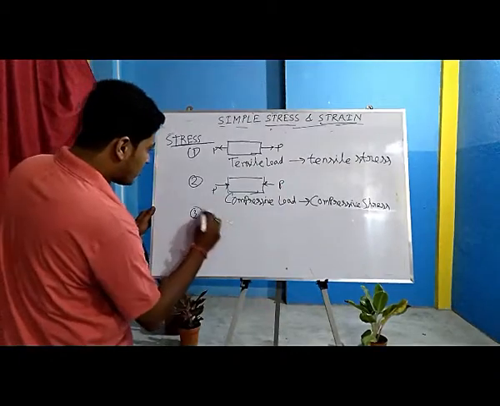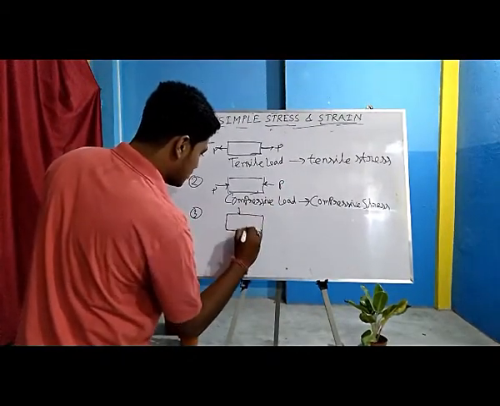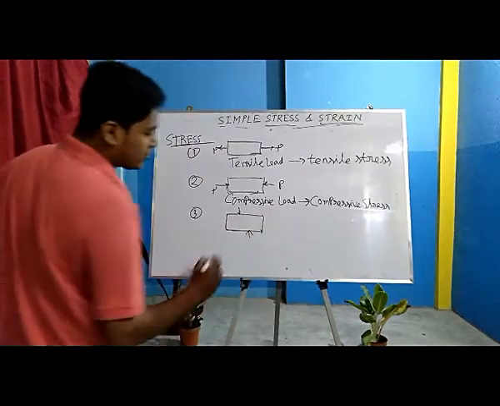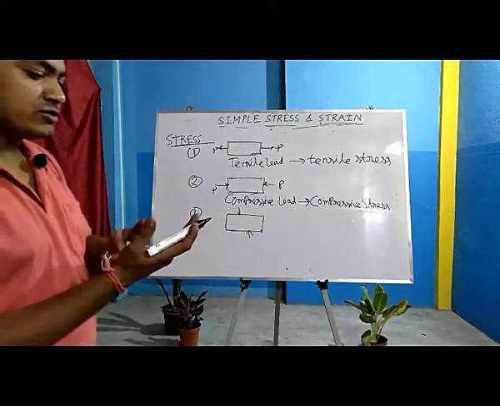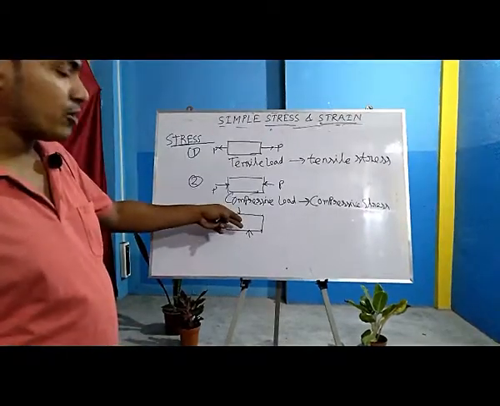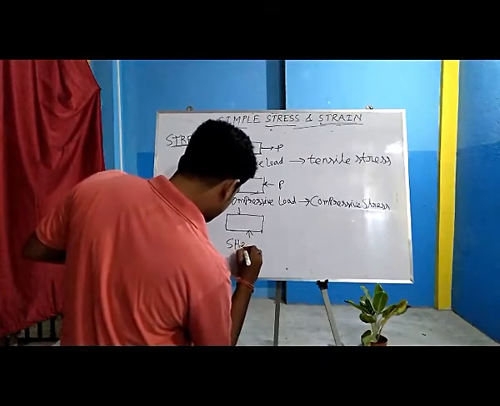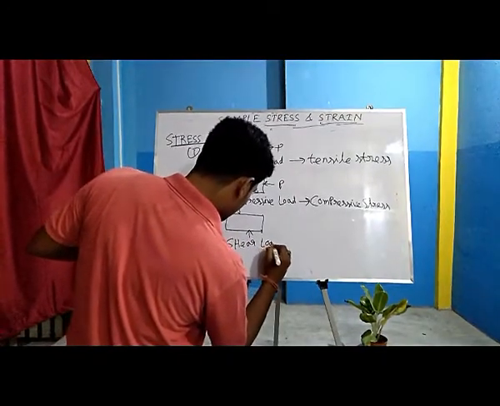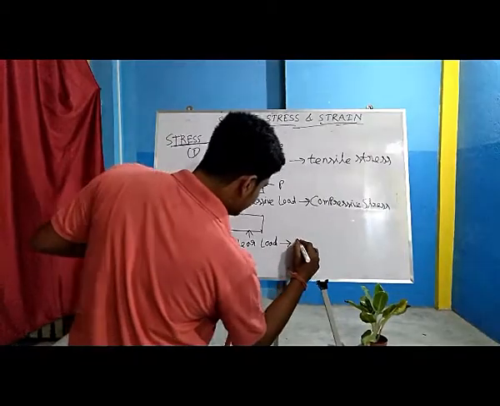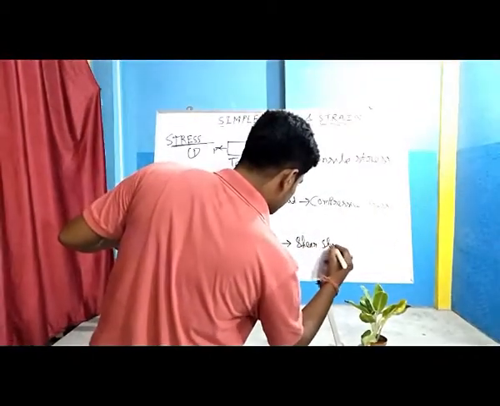Next type of loading is if we apply load like this on a section. This type of load you can see in a scissor, you have used scissor, like in scissor we use this type of loading. This type of loading is called shear load, and this load leads to shear stress.